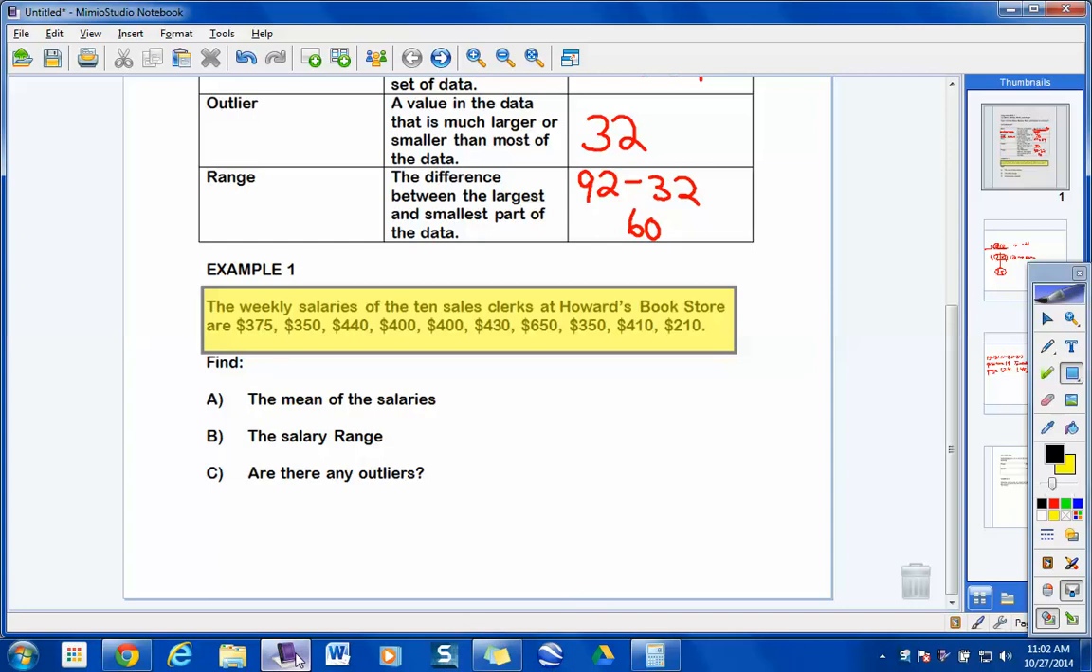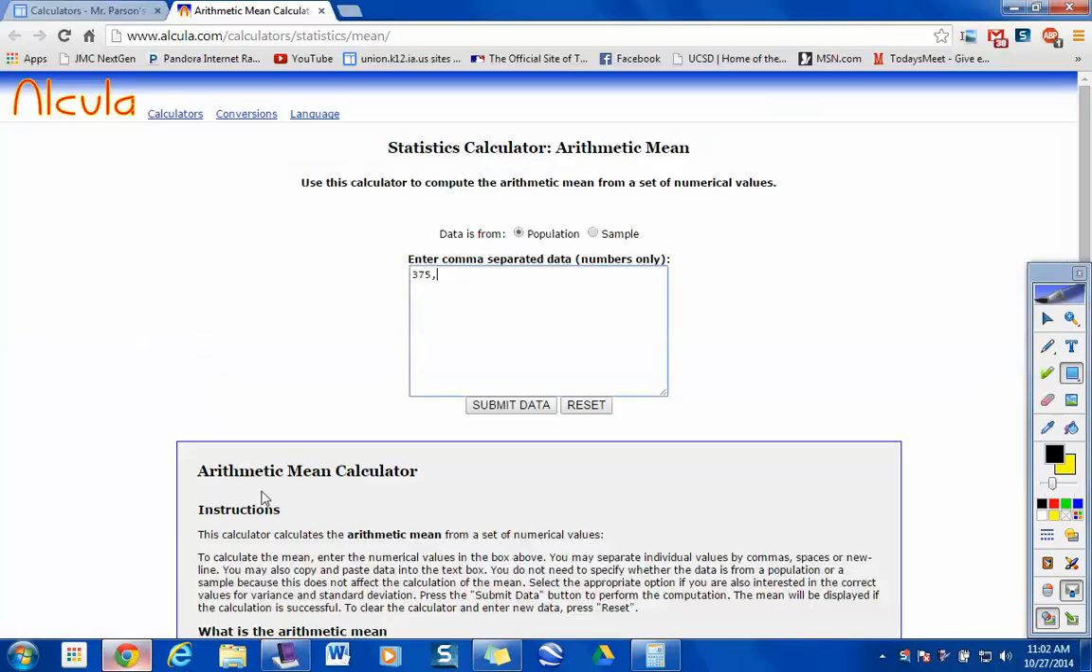All right. As I'm putting these in, 375, comma, what's the next one? 350. Just put a comma after that. 440. 400. 430. 650. 350. 410. 210. Okay, so I think it's set for 10 of them, right? 1, 2, 3, 4, 5, 6, 7, 8, 9, 10. I've got 10 data values in there.